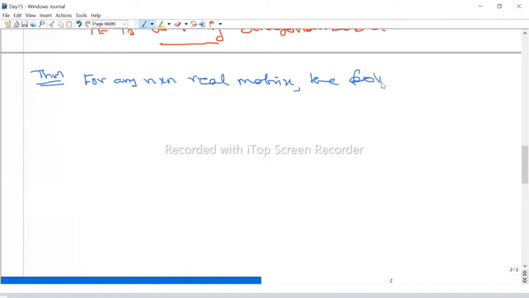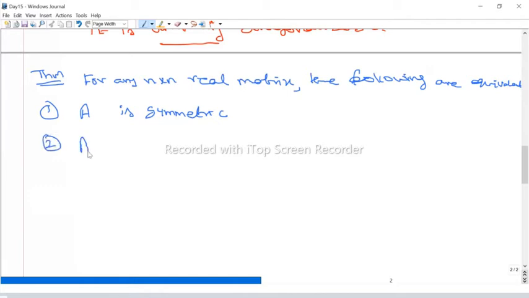So the following statements are equivalent. What is the first statement? A is symmetric. If A is a symmetric matrix, then A should be orthogonally diagonalizable. That is, every symmetric matrix is diagonalizable. Especially, we can say it's orthogonally diagonalizable. It's a very important thing.